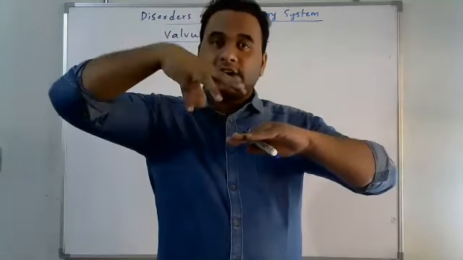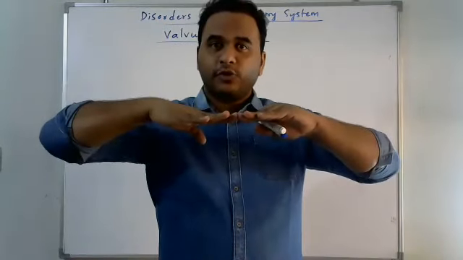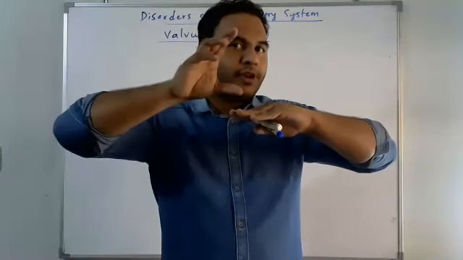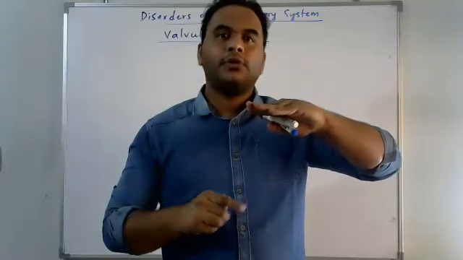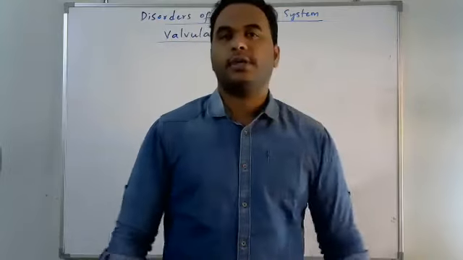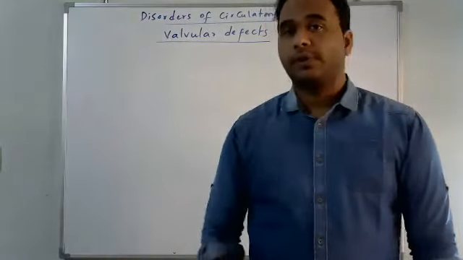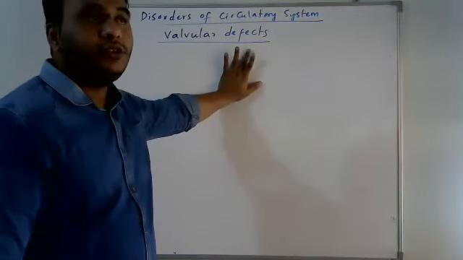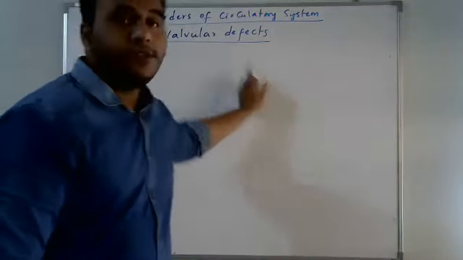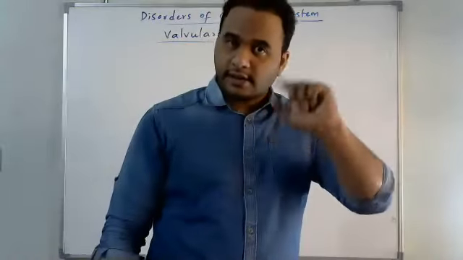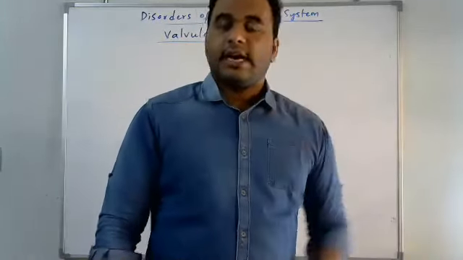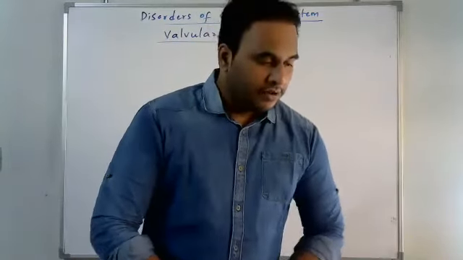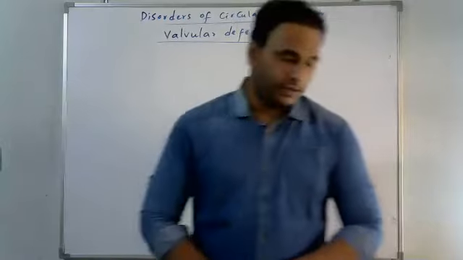Suppose blood has reached the right auricle and the tricuspid valve has to open, but it does not. The blood from the right auricle will not be pumped into the right ventricle. So the valves have to function properly. Otherwise blood is held up within the auricles or ventricles, and the blood flow will be stopped. Got it? Hope you understood.